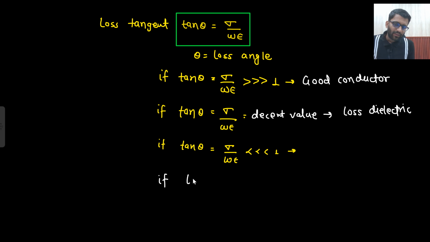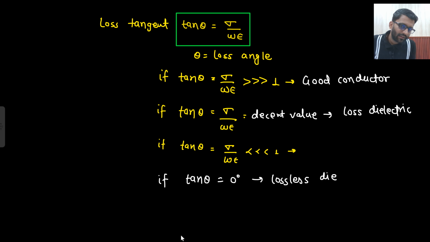And one more condition I will write down. If tan theta is equal to 0, that means it is a lossless dielectric, right? Not 0 degree, I should write tan theta is equal to 0 because the angle is 0 degree. If tan theta is equal to 0, that means sigma is equal to 0. And if sigma is equal to 0, that means it is a lossless dielectric, right? Or free space.